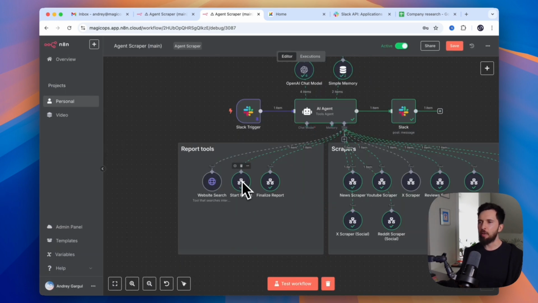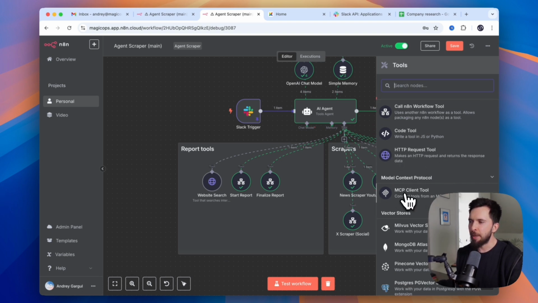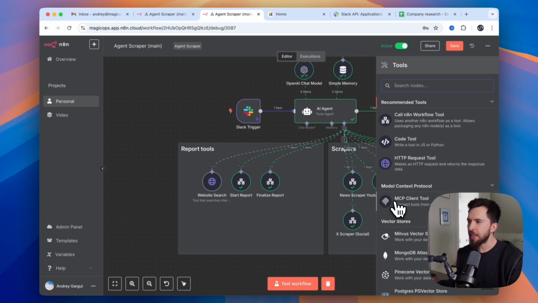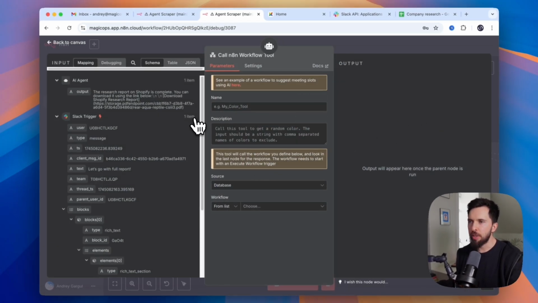Okay, so now what do these tools look like on the inside? Well, first of all, how do you create a tool? Just drag and drop from tools and you see the options that you have. You can call N8N workflow tool, you can use code tool, HTTP request, MCP client tool, and a bunch of other pre-programmed integrations that N8N provides. So website search is just a simple HTTP request, but start report, finalize, and actually any other scraper I have, it's a call N8N workflow tool. So I will show you how it works.